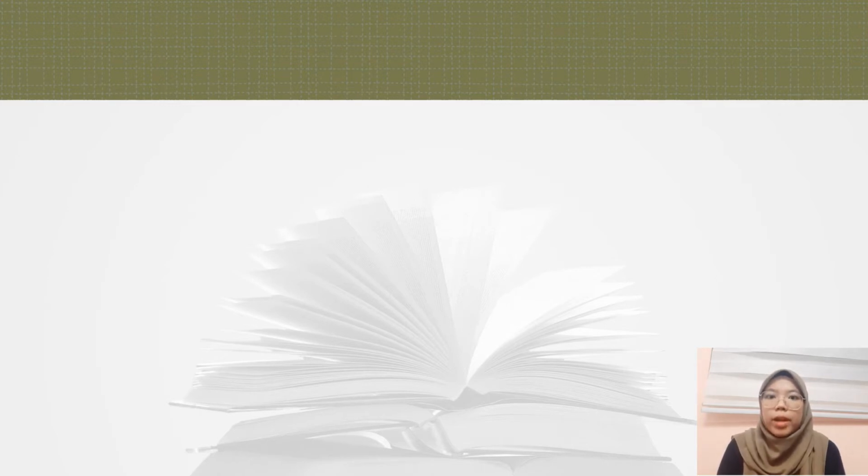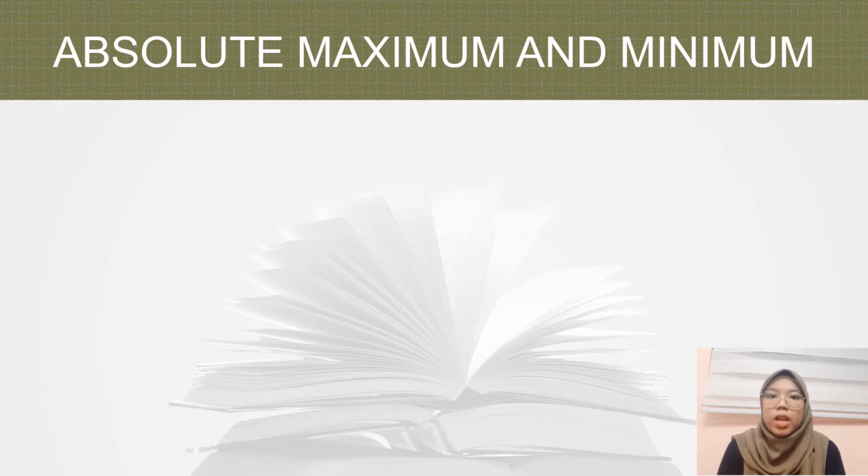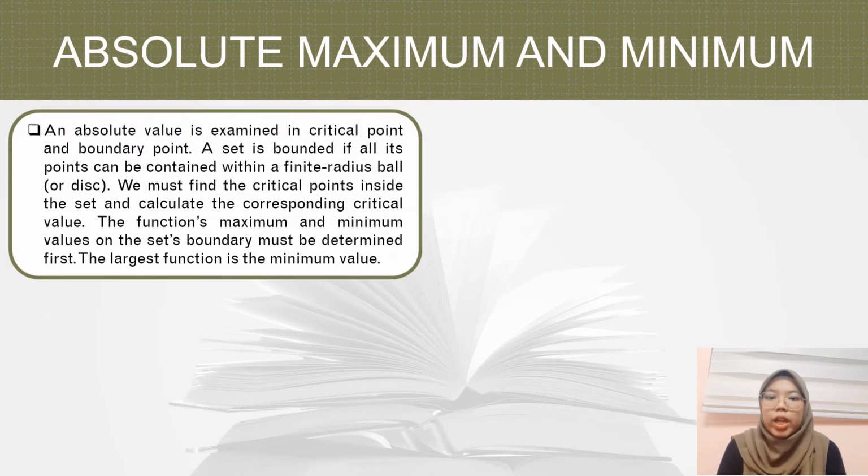I will present my part, which is the absolute value, maximum and minimum. An absolute value is examined at critical points and boundary points. A set is bounded if all its points can be contained within a finite radius ball or disk. We must find the critical points inside the set and calculate the corresponding critical values. The function's maximum and minimum values on the set's boundary must be determined as well.